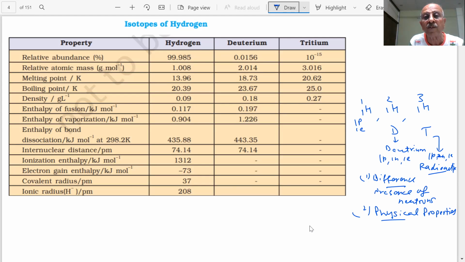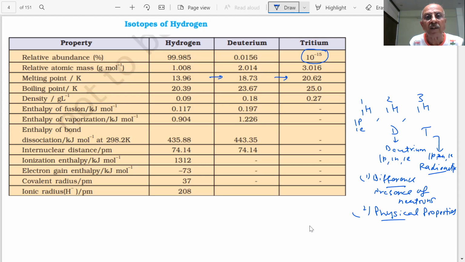This is 0.015. You can see 10 to the minus 15, students. Very, very trace amounts. So how difficult it will be to get it. Relative atomic mass in grams 1.0, you can see 2 and 3. Melting points, you can see them increasing.